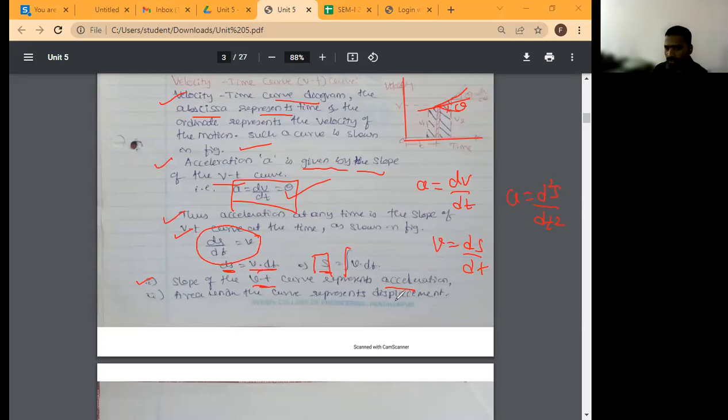All of you, what is the slope of the ST curve? Velocity. Is it correct? Yes, sir. The slope of the ST curve is velocity, and the slope of the VT curve is acceleration. Then the area under the VT curve gives displacement. Area under the VT curve gives the displacement.